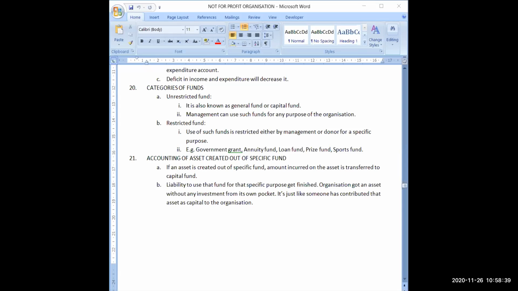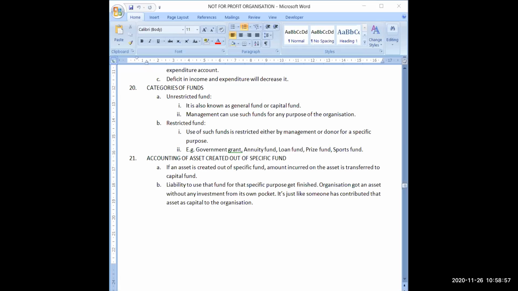The liability to use that fund for that specific purpose gets finished. So the moment you use that fund for the construction of any asset, your liability will be finished for that much amount that you have used from this fund for the creation of any asset.